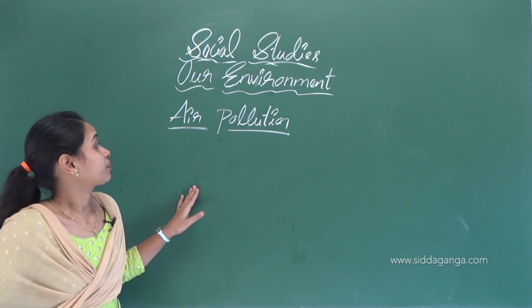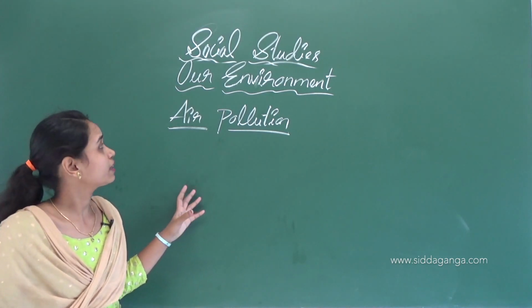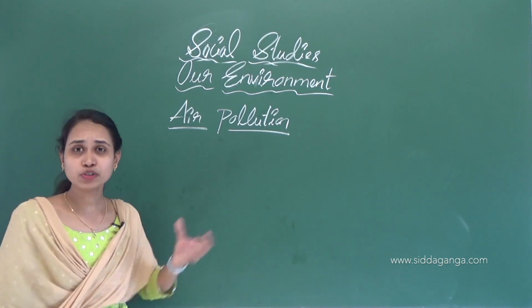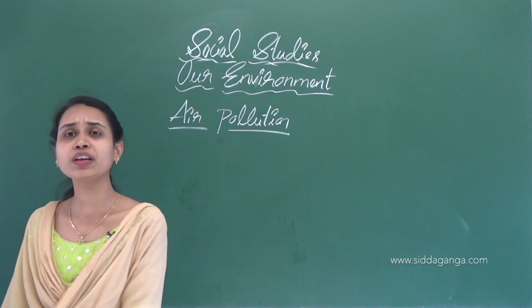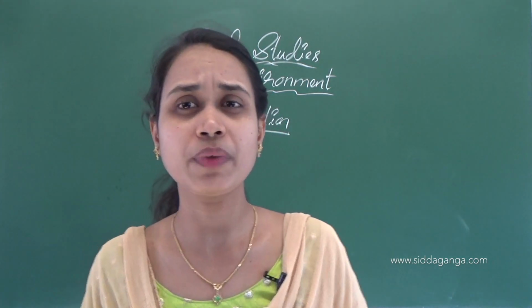So air is very important. We are going to know why it causes air pollution. There are so many causes of air pollution, so let us know one by one.